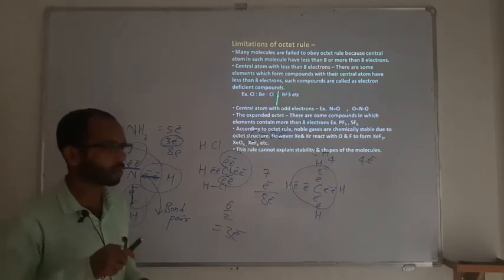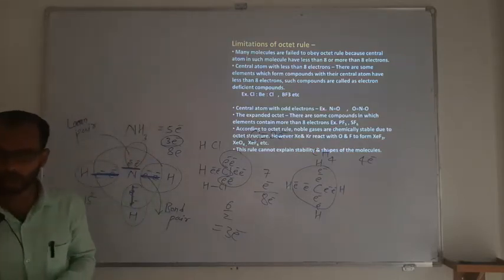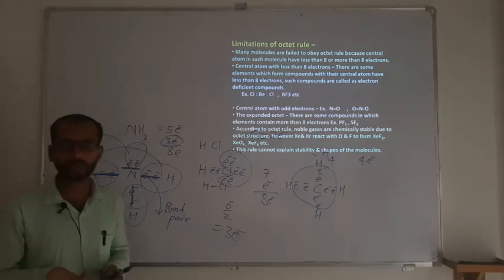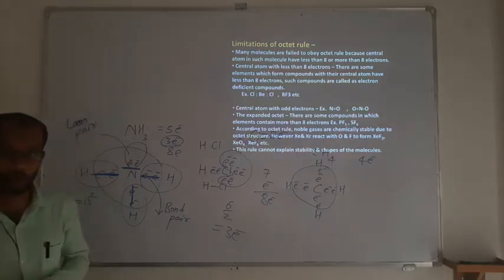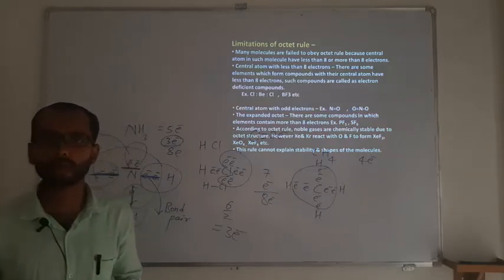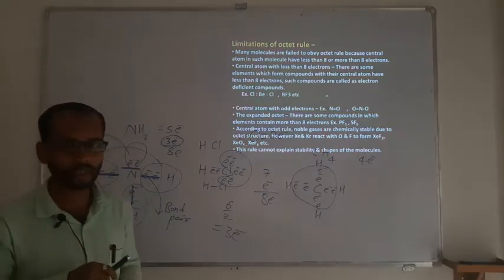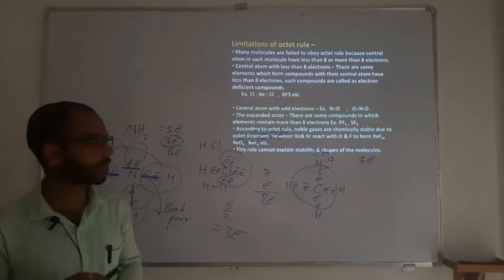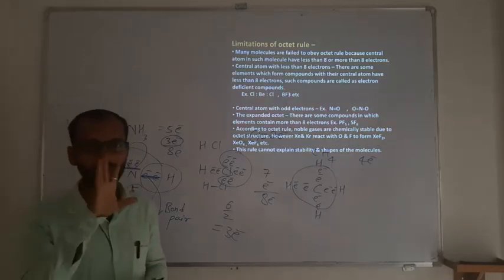There are so many examples where there are fewer than an octet of electrons, and still the molecule is stable. More than an octet of electrons, still the molecule is stable. Some have an odd number of electrons, still the molecule is stable. So you need to be very clear with that. The octet rule cannot be universal, it has limitations also. So roughly you have a reading there.